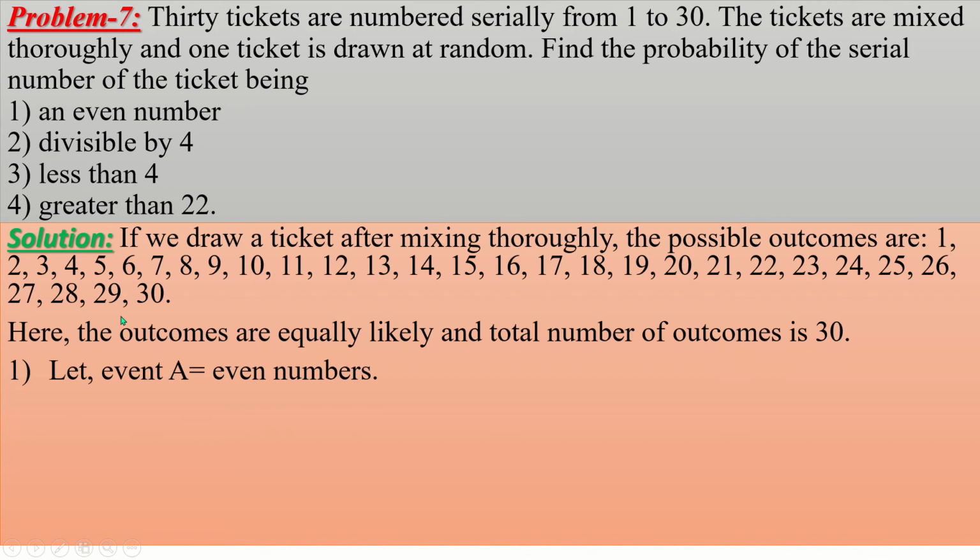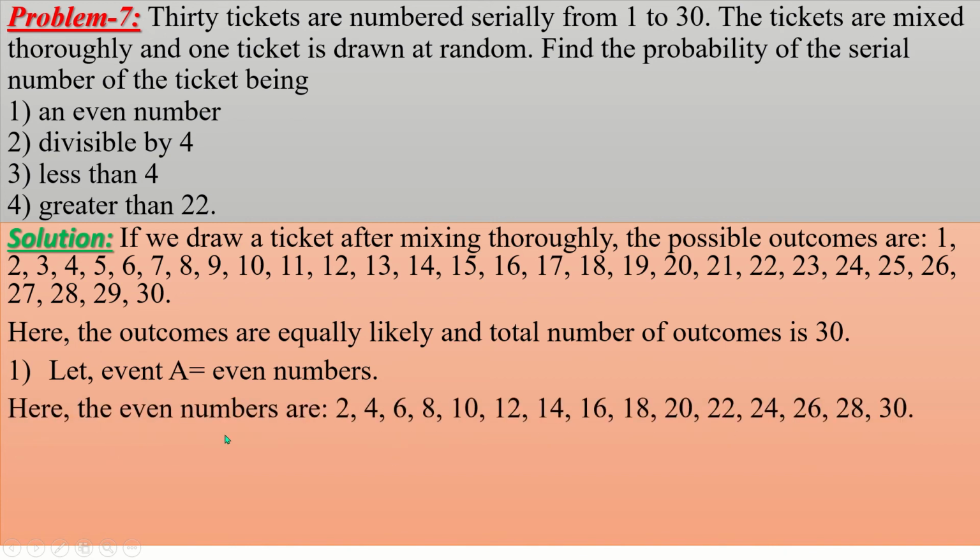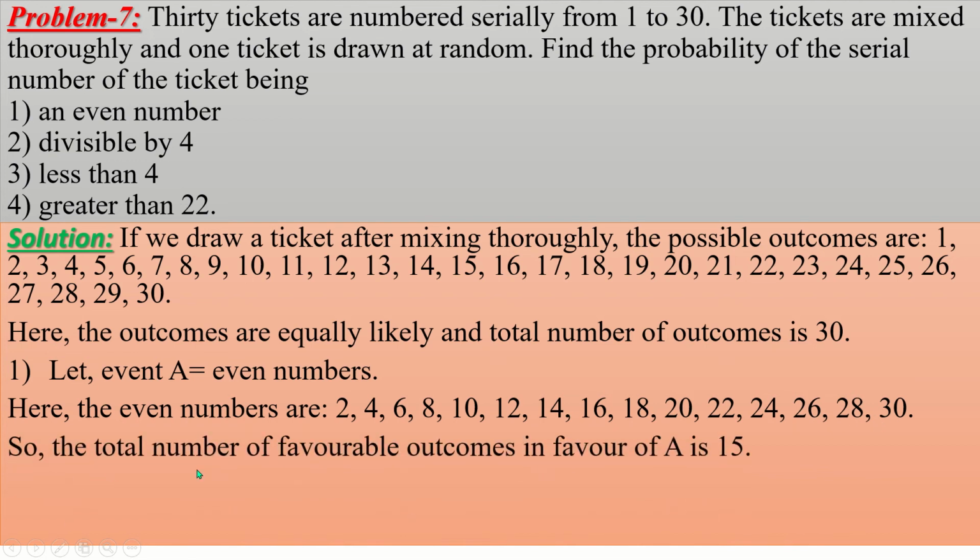One: let event A be even numbers, because we have to find the even number. Here the even numbers are 2, 4, 6, 8, 10, 12, 14, 16, 18, 20, 22, 24, 26, 28 and 30. So the total number of favorable outcomes in favor of A is 15.